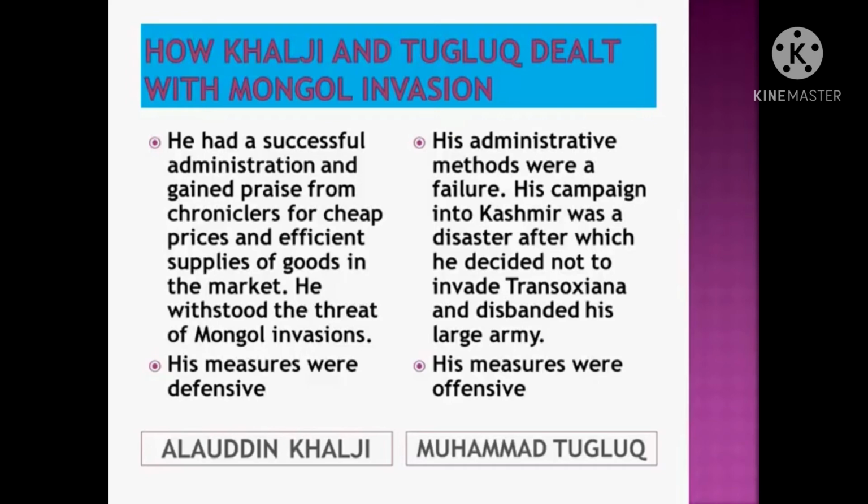And dear students, his measures were defensive, liked by the people, while Muhammad Tughlaq's administrative methods were a failure. His campaign into Kashmir was a disaster, after which he decided not to invade Transoxiana and disbanded his large army. And his measures were offensive, meaning they were not liked by the people.